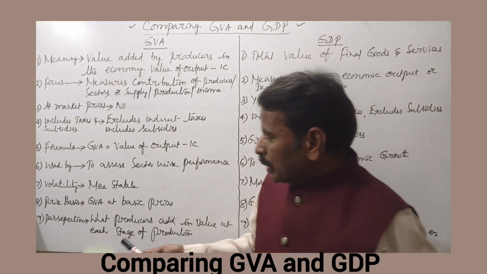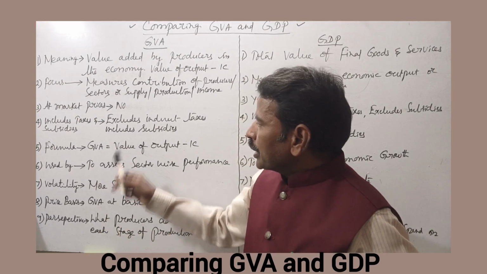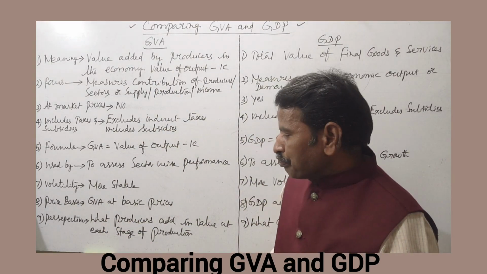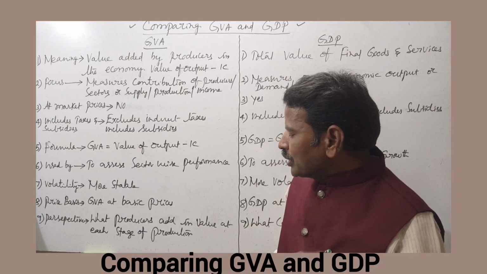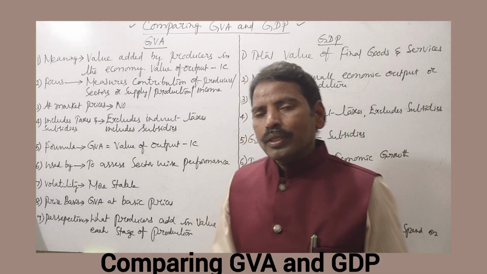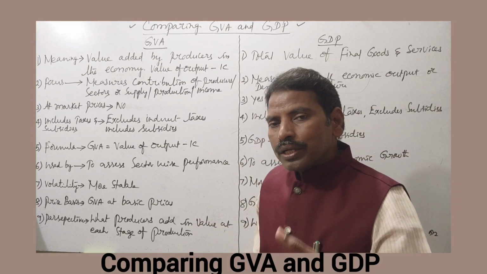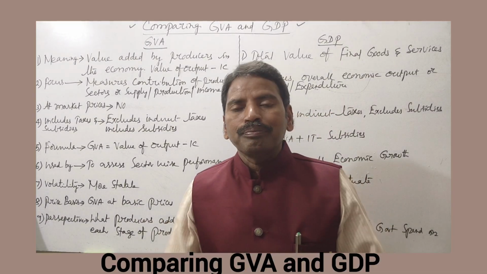Next, perspective. In the case of GVA, the perspective is what producers add in value at each stage of production.